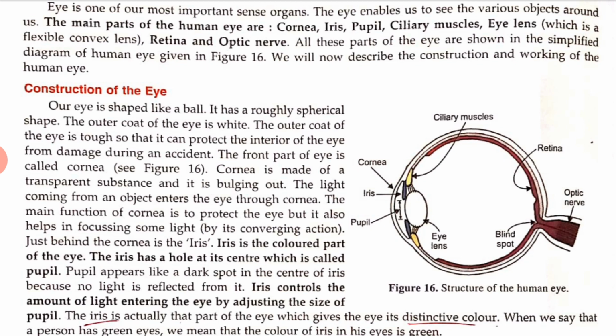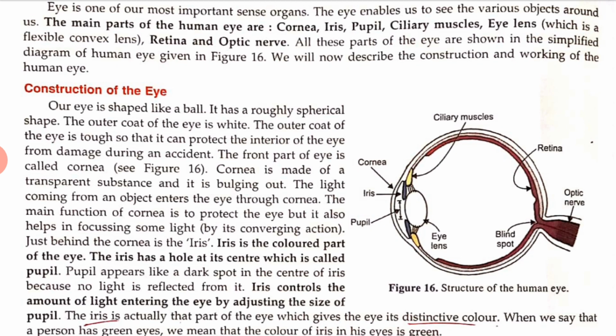So I hope you understood. In other words, we can say the ciliary muscles can change the focal length, hence the converging power, of the eye lens, according to the requirements of the eye to see a distant object or a nearby object. Thus the focal length of the eye lens is controlled by the ciliary muscles.